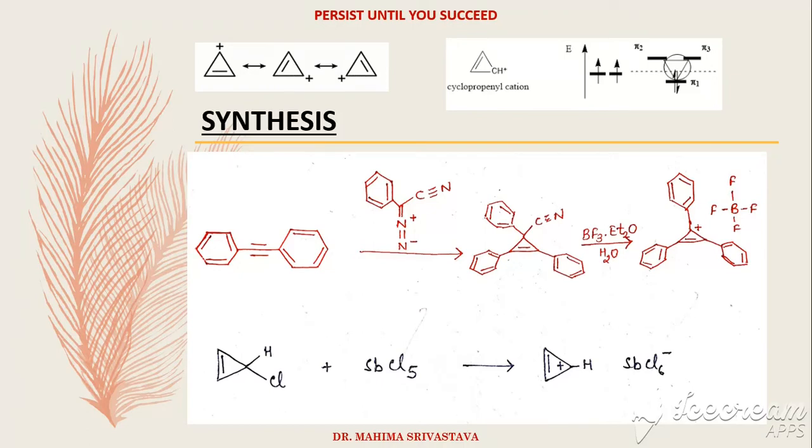In the second method of synthesis, when 3-chlorocyclopropene was treated with antimony pentachloride, which acts as a Lewis acid, cyclopropenyl hexachloroantimonate was obtained as a stable salt. So these were the major popular methods to synthesize the cation.